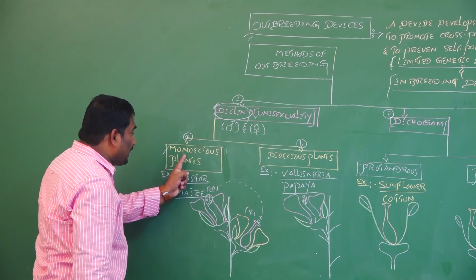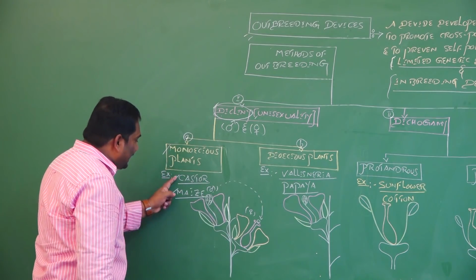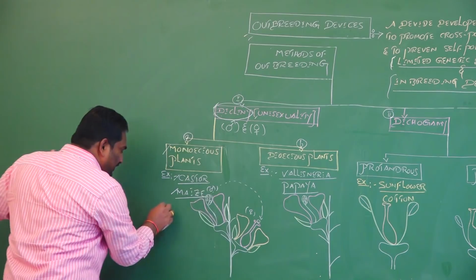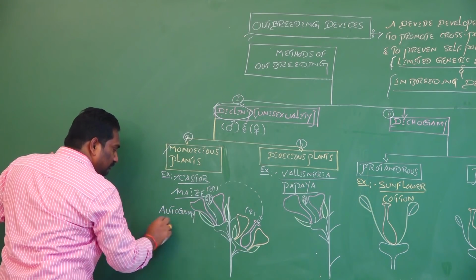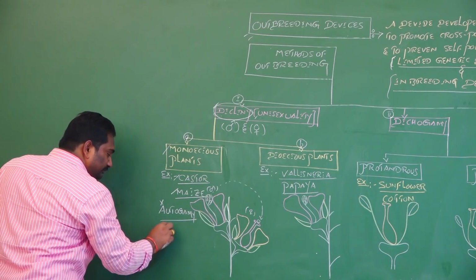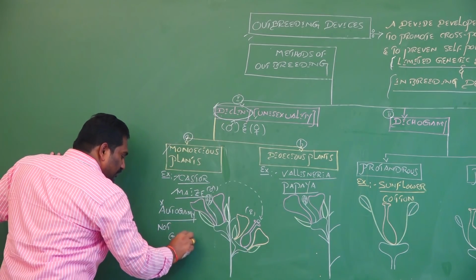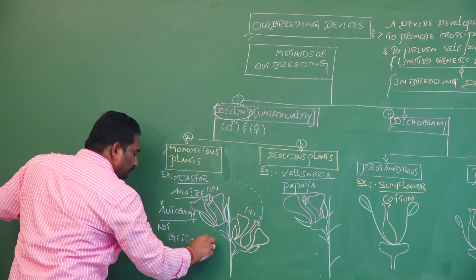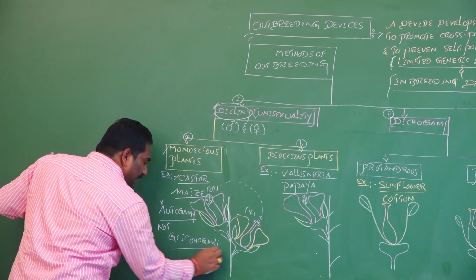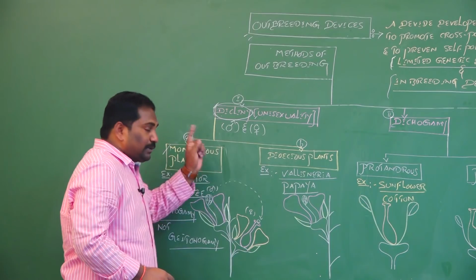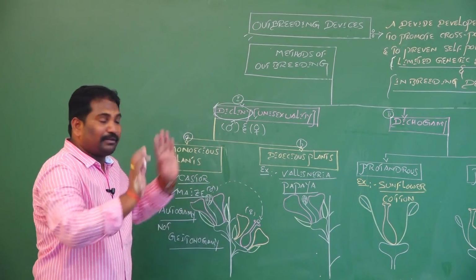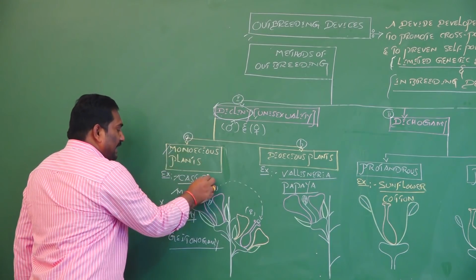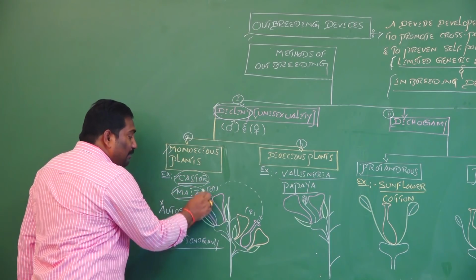That means in monoecious plants like castor and maize, autogamy is prevented but not geitonogamy. In which plants is autogamy prevented but not geitonogamy? Monoecious plants, for example castor and maize.